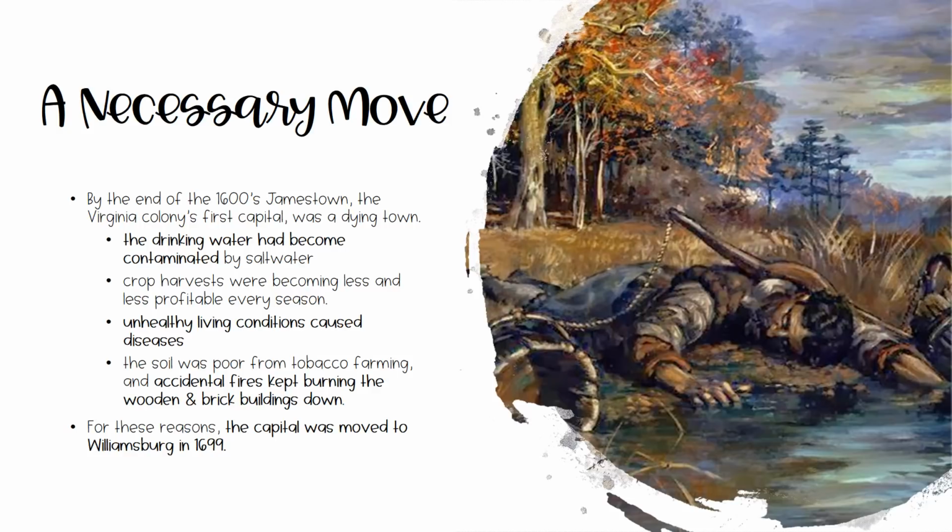Crop harvests are also becoming less profitable each season, and it seems like the land has turned against the colonists. Their crops just aren't growing like they used to. The tobacco plant is harsh on the soil, sucking up all of its nutrients. Lastly, fires keep burning the wooden and brick buildings to the ground. It is for these reasons that the capital of Virginia is moved from Jamestown to Williamsburg in 1699.